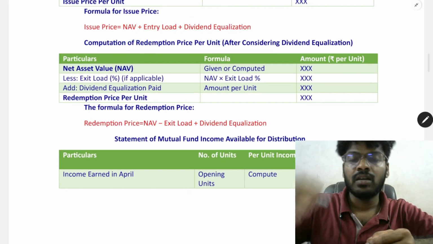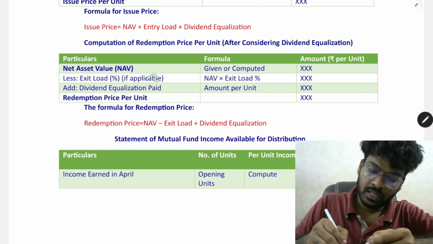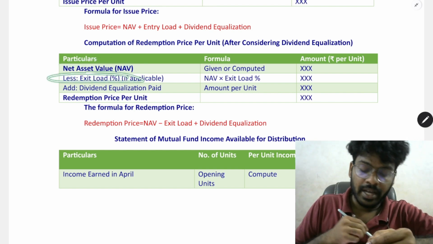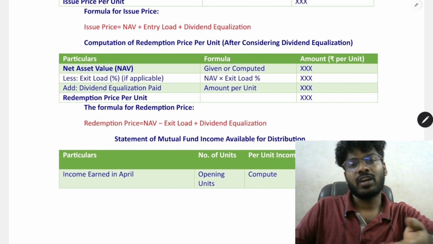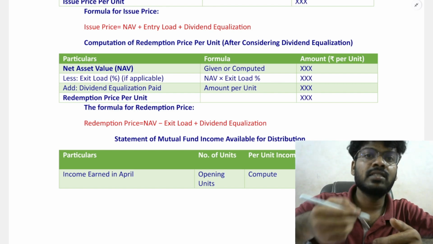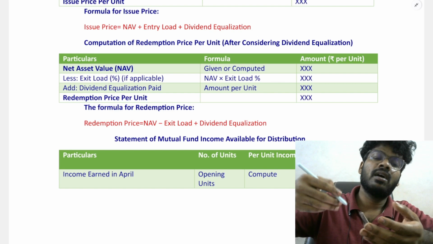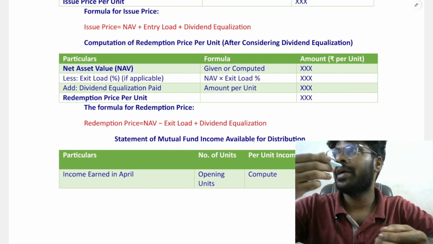Computation of redemption price. To compute redemption price, take the NAV given in the question and less the exit load. In case you are investing in the mutual fund, it will charge some amount. That is entry load. It should be included, so the investor pays more amount to the mutual fund.